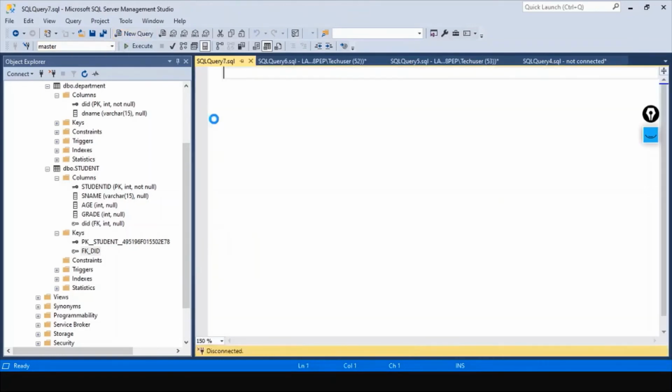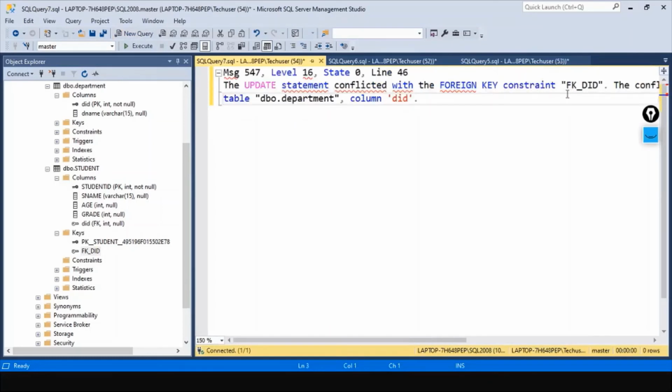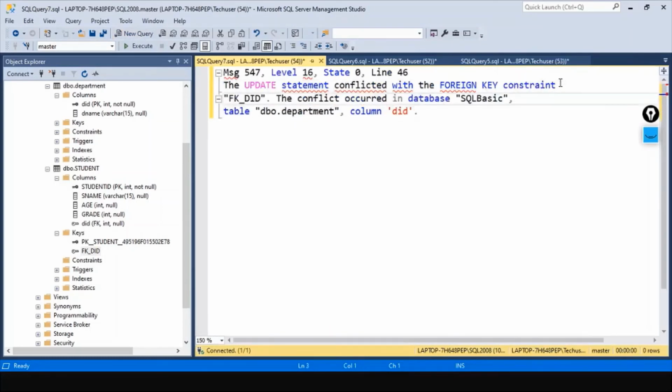New query. This is the error we have got. The update statement conflicted with the foreign key constraint FKDID. The conflict occurred in the database SQL Basics table DBO department, and the column DID.